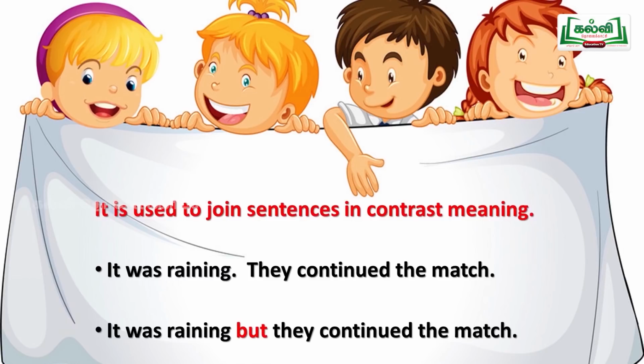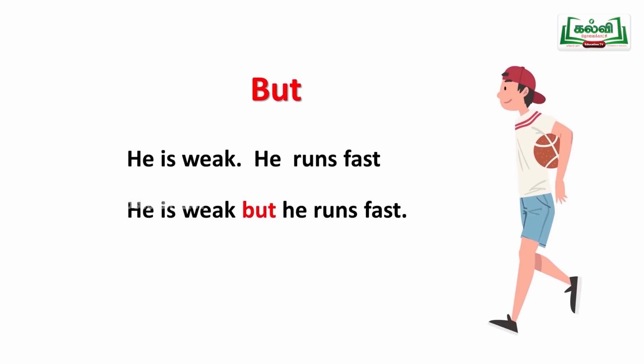But still they are continuing the match. They were not afraid. They did not stop. So it was raining, but they continued the match. See the next sentence. He is weak. Look at that fellow, the boy, he looks very lean. Very weak. Weak means lean, not so strong.